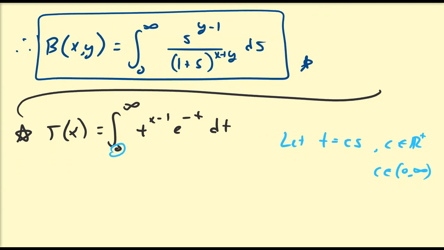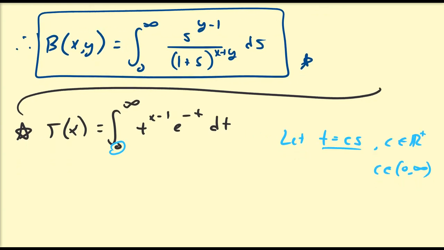So if t is equal to cs, where c is just a constant, that means dt is going to be equal to c times the differential of s. Right? And we can easily replace that here and here. And since t is a positive number, it's still going to go to infinity and also go to 0. So we have another representation for gamma in terms of this new variable c.